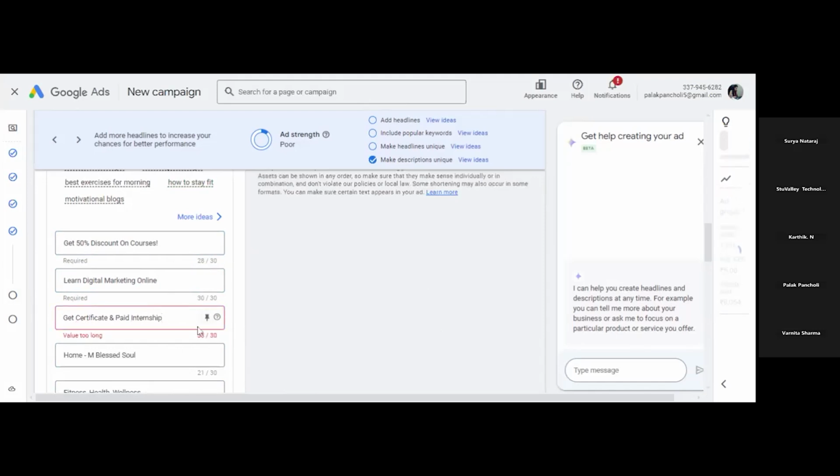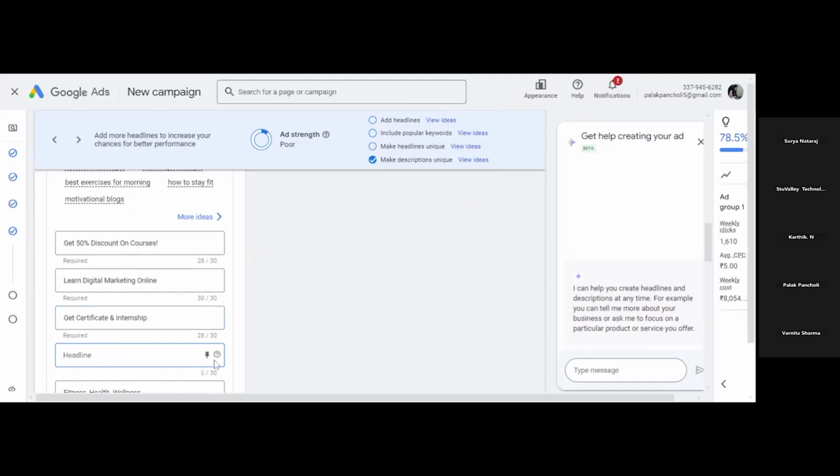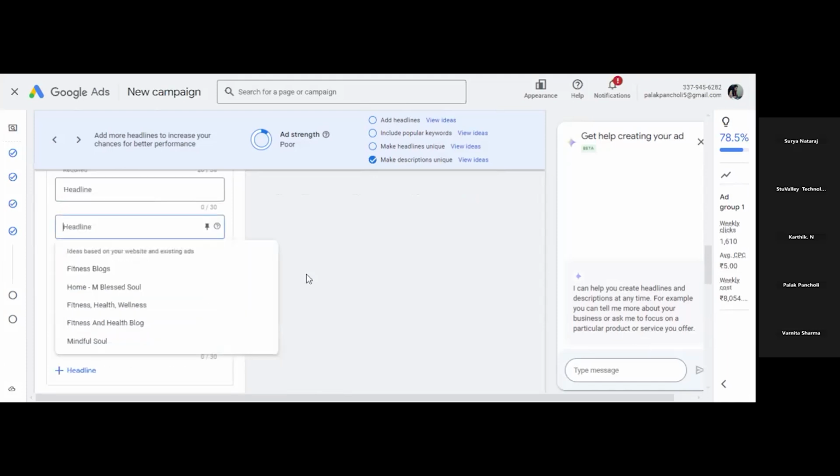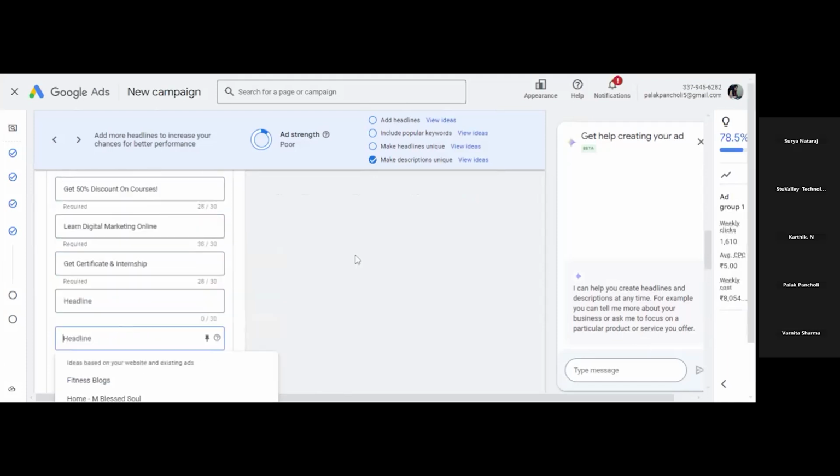So this I have written, three are required. I'm not writing more headlines. This is how you can make the ad copy.